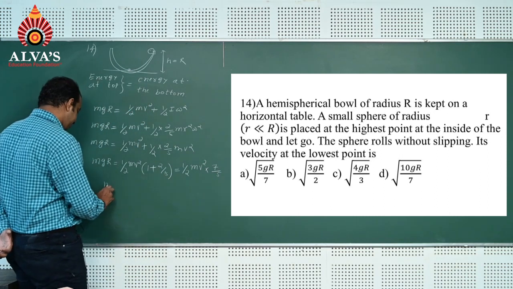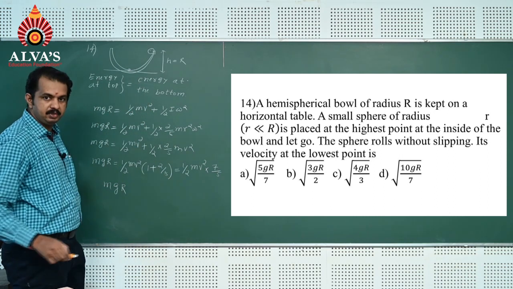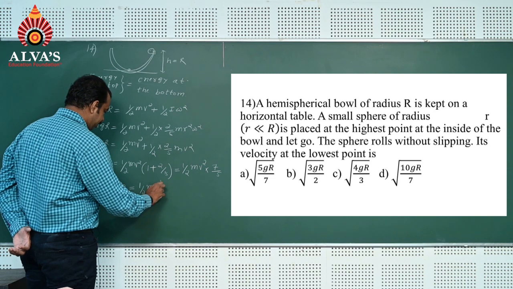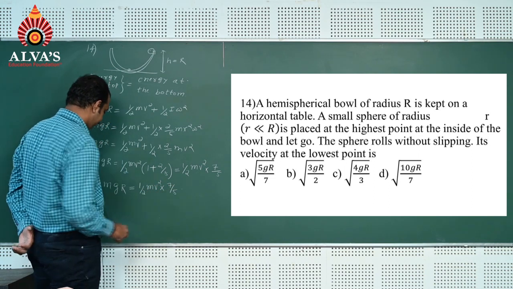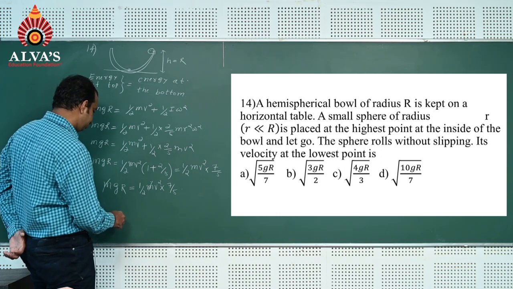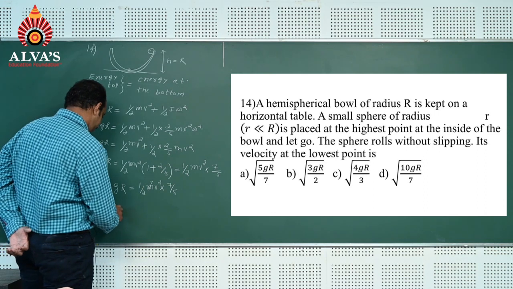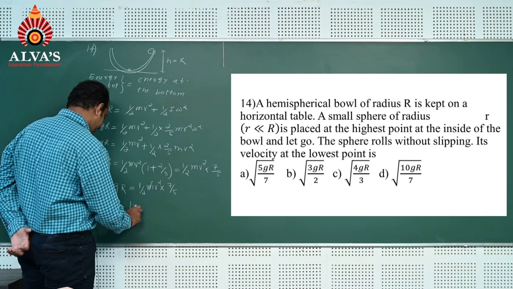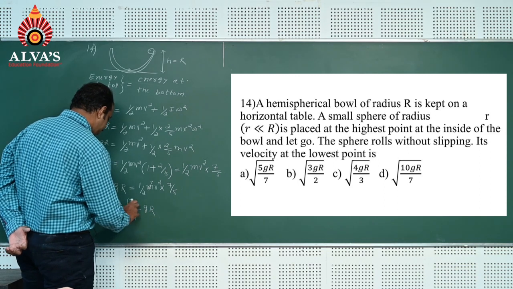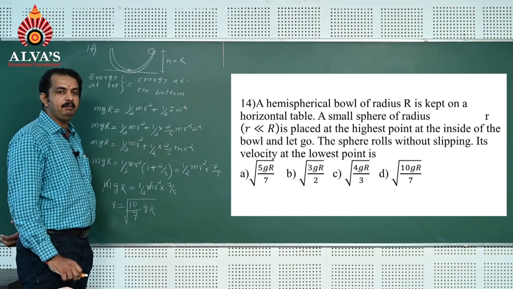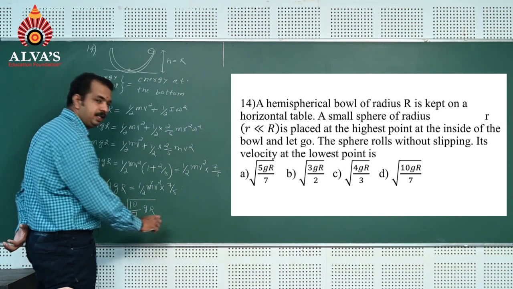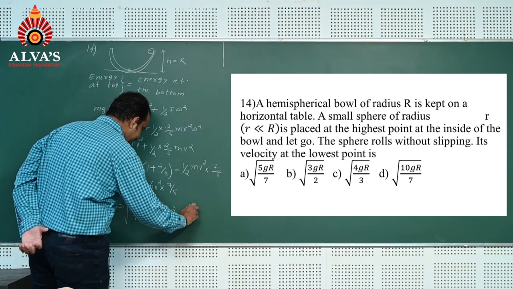So finally mgR is equal to half mv square into 7 by 5. M gets cancelled. Then the velocity at the lowest point, v, is equal to root of 10 by 7 gR. So option D is the correct answer.